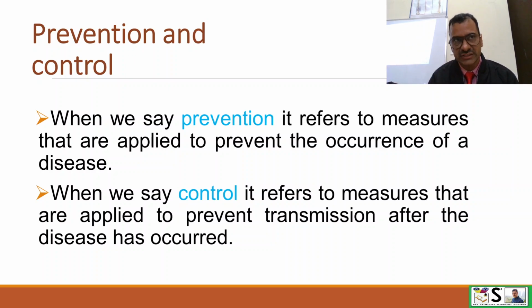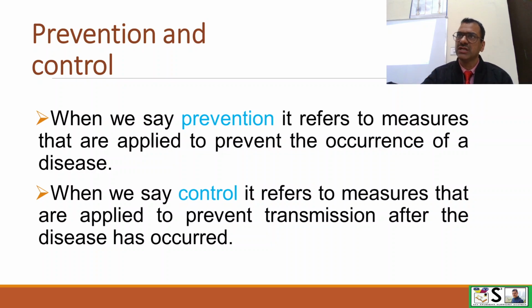These are two words, prevention and control. When we say prevention, it means the measures that are applied to prevent the occurrence of disease in the community. Presently it is not in the community and still we are trying that it should not come to the community. So these measures will be known as preventive measures. And when we discuss control, it means the measures that we apply to prevent the transmission of disease after it has occurred.